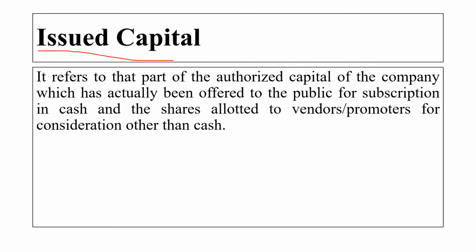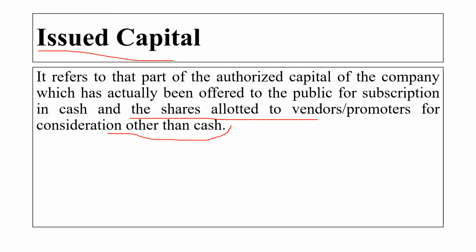Issued capital. It refers to the part of authorized capital of the company which has actually been offered to the public for the subscription in cash and the shares allocated to the vendor promoters for the consideration other than the cash. Okay. Issued capital is referred to the part of the authorized capital of the company. Now the authorized capital is the amount which we register in the Memorandum of the Association.